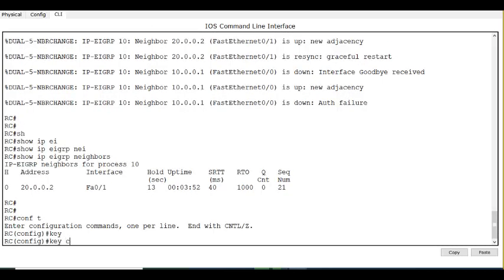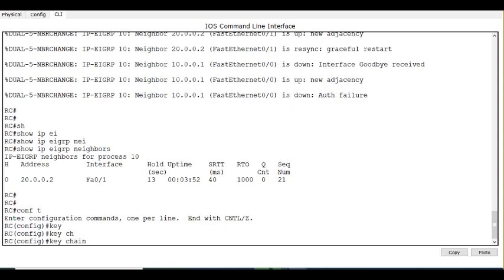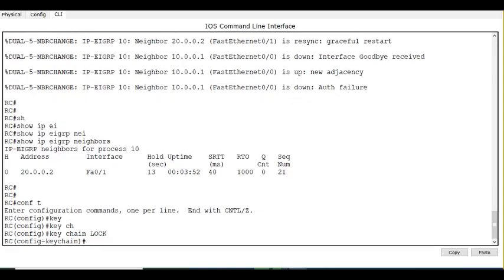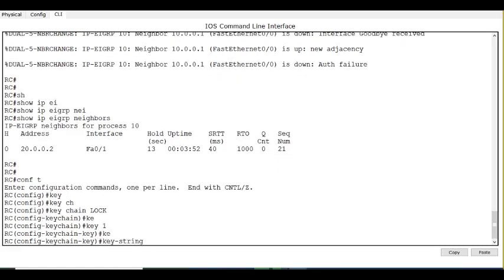Keychain. I can give any name here. I'm going to say lock. That's the name. There I gave KC. I'm here giving lock. It is just to show you that the name doesn't need to match. Next, key ID is 1. Key string is the same password.